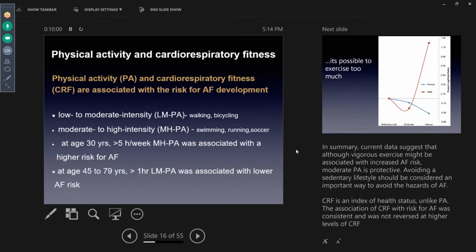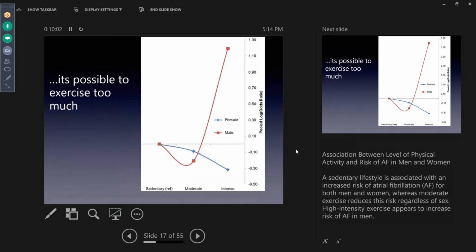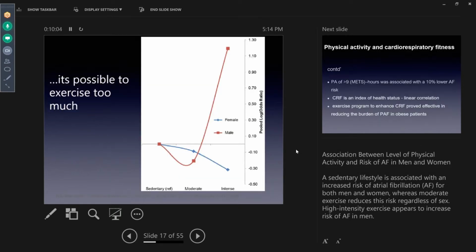a more important factor. And as I showed, it's also possible to exercise too much; the impact of exercise is a J-curve phenomenon. Many of us do not fall into this category, but most people stay around there. You can see that in women there was no demonstration of a J-curve phenomenon, but it's seen in men who do high intensity exercise more than 5 hours a week.